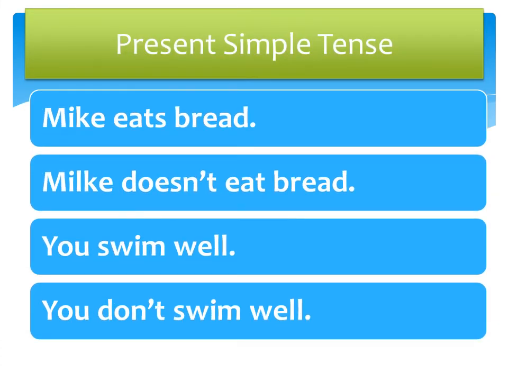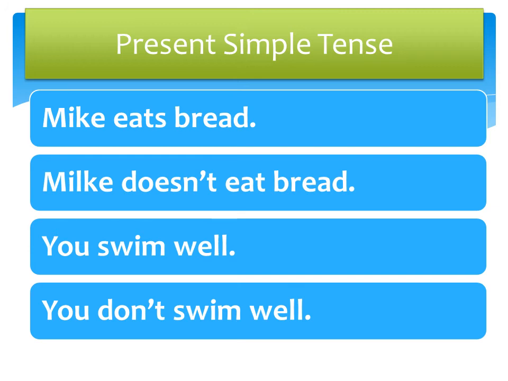Let's talk about a possible negative usage for the present simple tense, and that is do not and does not. The first example says Mike eats bread. I put an S at the end of it because the subject is Mike, which is a he. Now, that is not a negative statement. What happens when I want to turn it into a negative statement? Well, I change it like this.